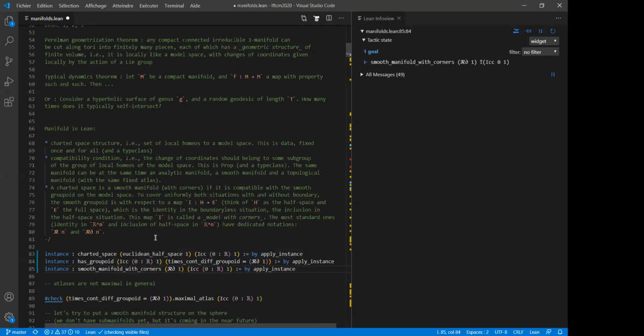And I would like to emphasize that this is general enough to cover a lot of interesting situations. For instance, in Perelman's geometrization theorem, I say that the basic pieces should be modeled on a model geometry with changes of coordinates given locally by the action of a Lie group. It would really fit into this framework where you would have a charted space structure where the model space would not be a vector space or a half space, but it would be this model space of Thurston, and asking that the changes of coordinates are nice, that they belong to this Lie group, you can write that down in this language.